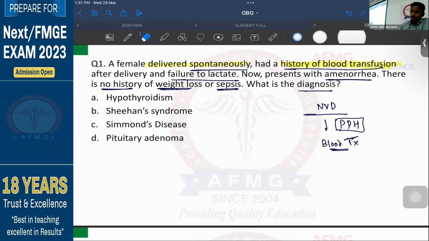Now what are they saying? The female is having failure to lactate. Usually after delivery, the lactational period starts, meaning the female starts producing milk due to the action of which hormone? Due to the action of prolactin. Okay? So definitely, and now she presents with amenorrhea.